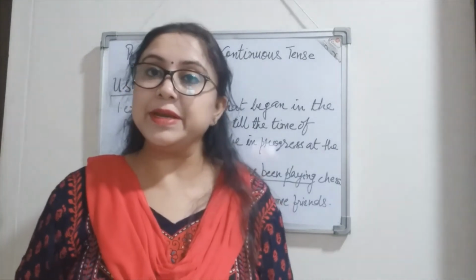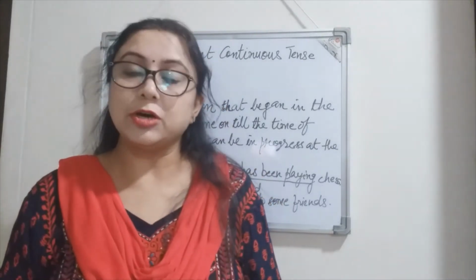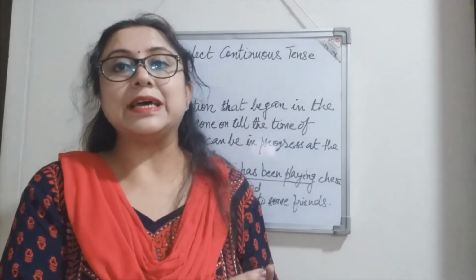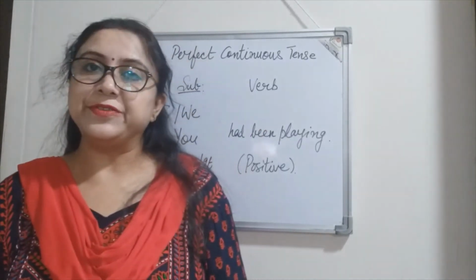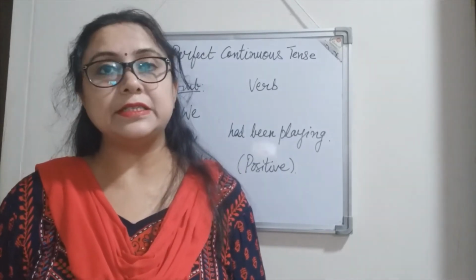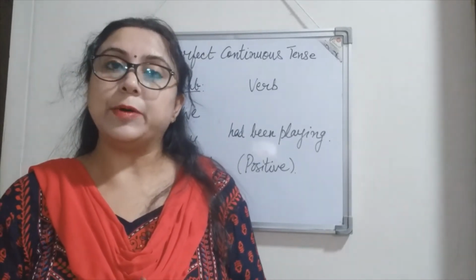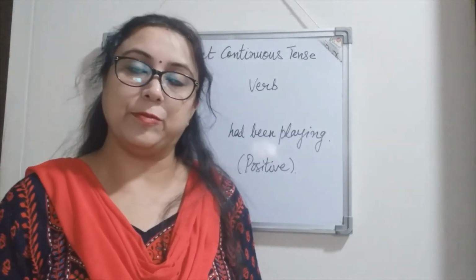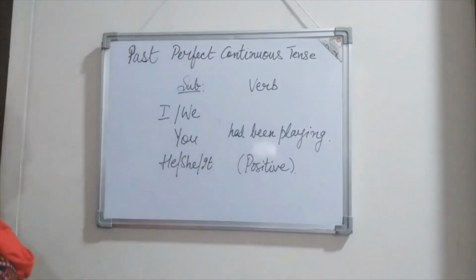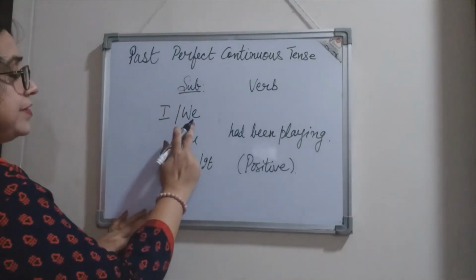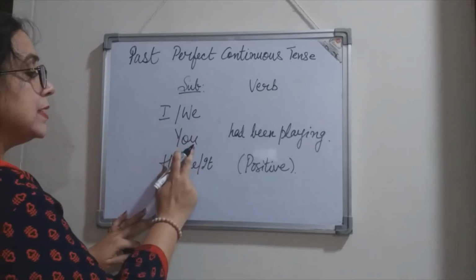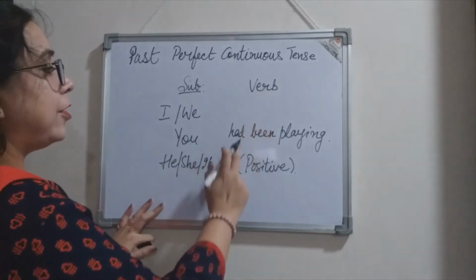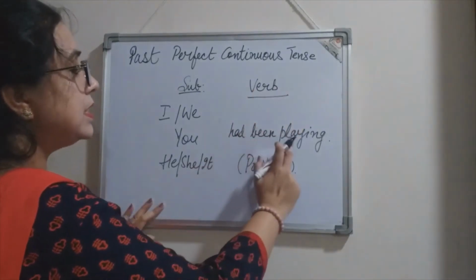So as the name indicates, it talks about events or actions which happened in the past time, right? So in past perfect continuous tense, let us first understand the different forms, that is the positive form, the negative form, and the question, that is the interrogative form. Starting with the positive form. The subject: I, we, that is first person, you, second person, he, she, it, third person. And the verb form, had been playing.